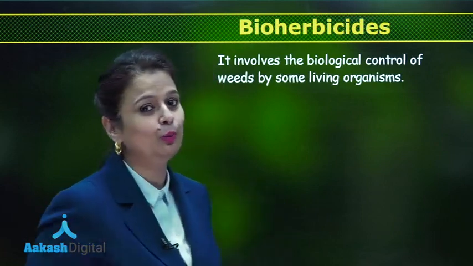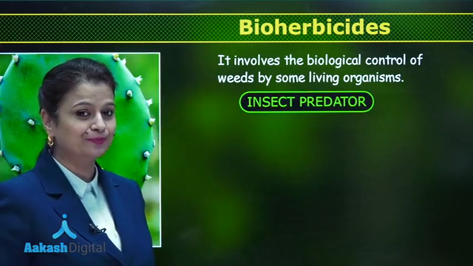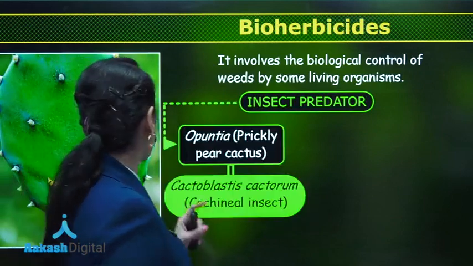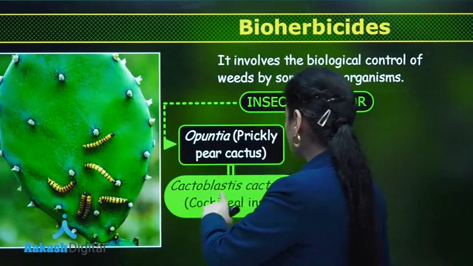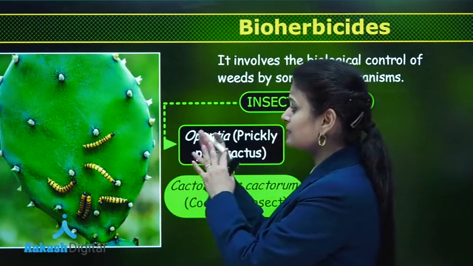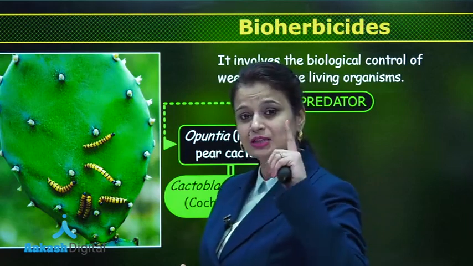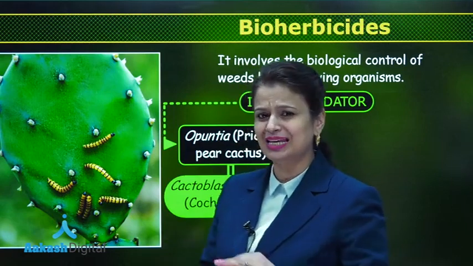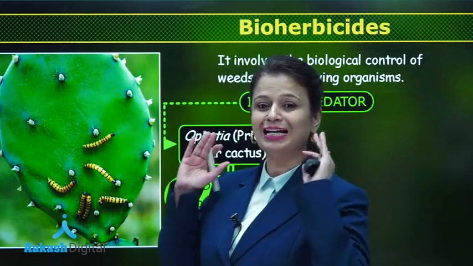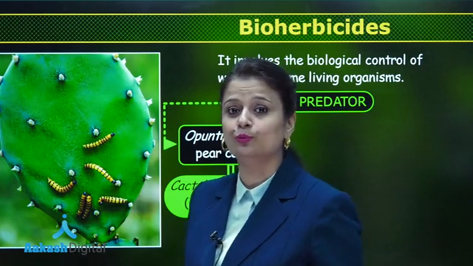So first of all, we are going to talk about predator insects for controlling weeds. For control of cactus, the scientific name of cactus is Opuntia, and Cactoblastis cactorum is its natural predator insect. It was used for the first time in Australia. So here we are not using any toxic chemicals, natural predators are used, so it is an eco-friendly approach.